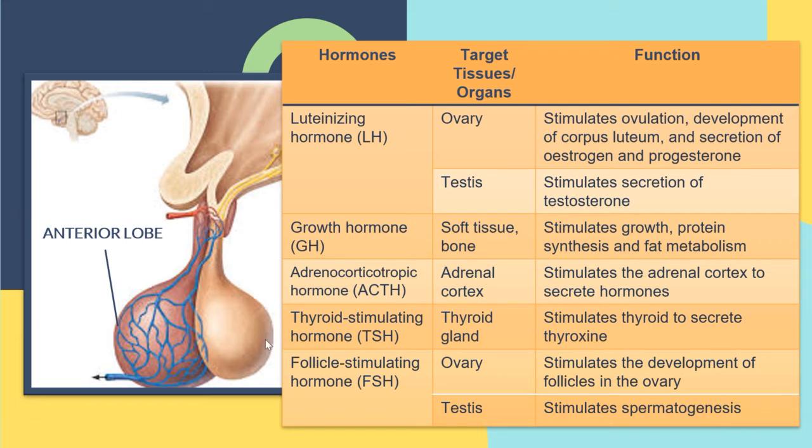Please remember that the pituitary gland is known as the master gland. Why is it called the master gland? Because the pituitary gland will control the secretion of the other glands.